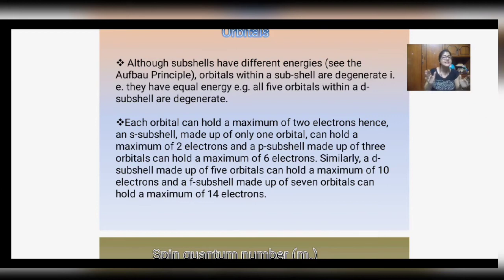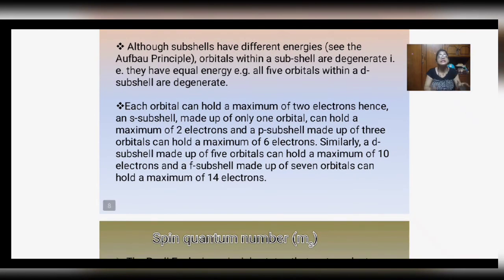Subshell is the azimuthal quantum number, s, p, d, f. Magnetic quantum number represents the orbitals, that is the degenerate orbitals. How many orbitals are within either s, p, d or f? These orbitals within a subshell are all equal or equivalent in energies, so they are called degenerate orbitals. And each orbital can hold a maximum of 2 electrons, we know.